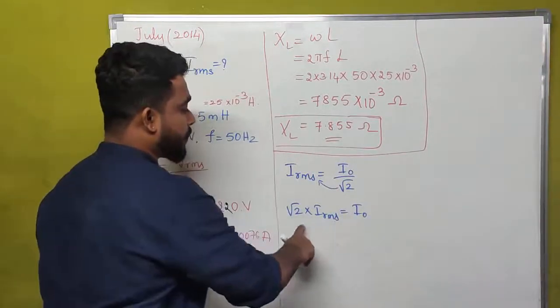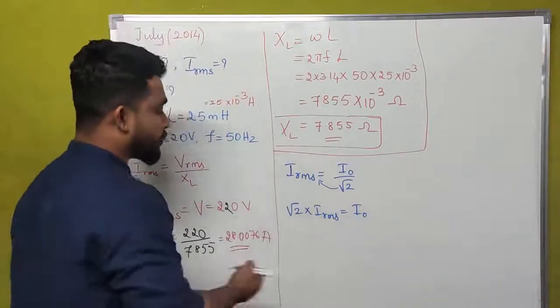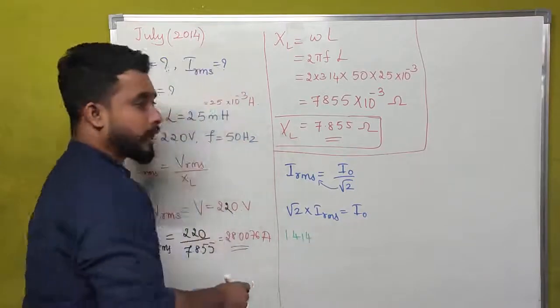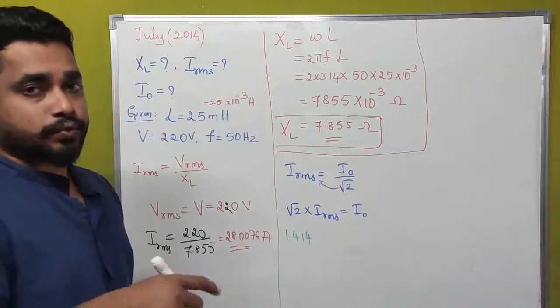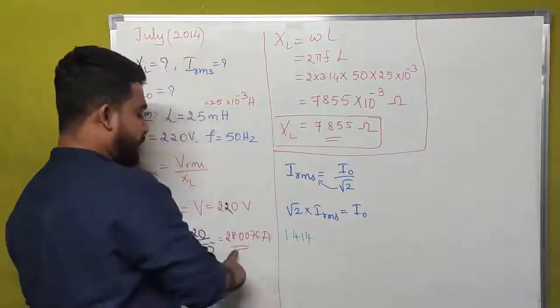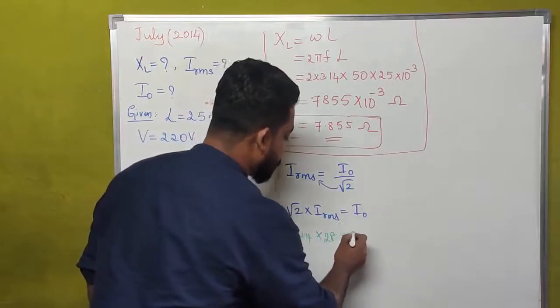If we substitute the values of root 2 and IRMS, root 2 is 1.414. If you calculate using your calculator, square root of 2 is 1.414. And what is the value of IRMS? That is 28.0076.